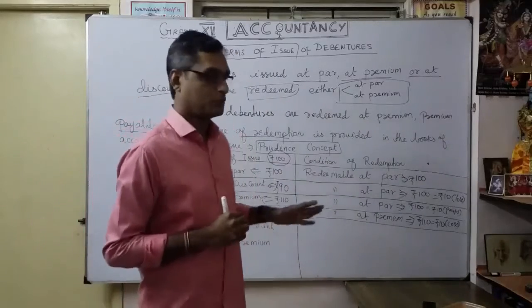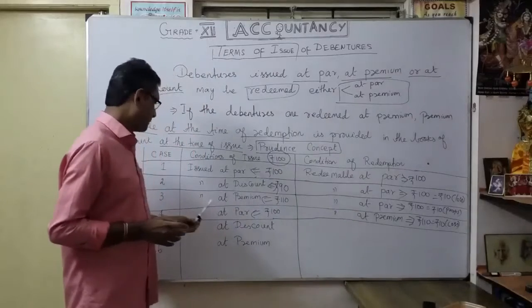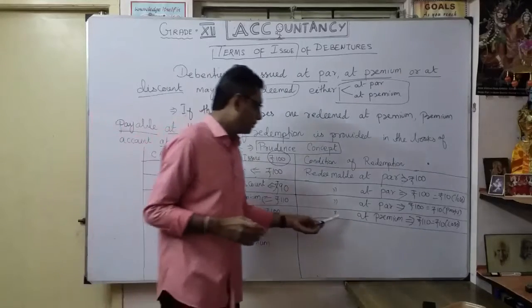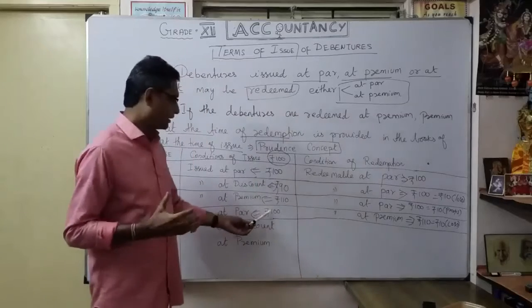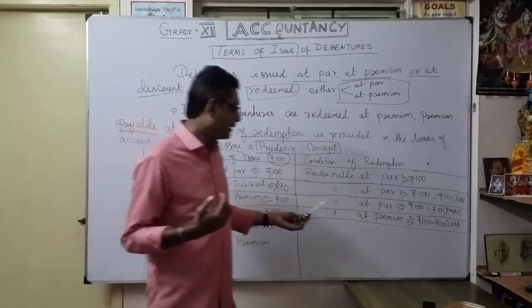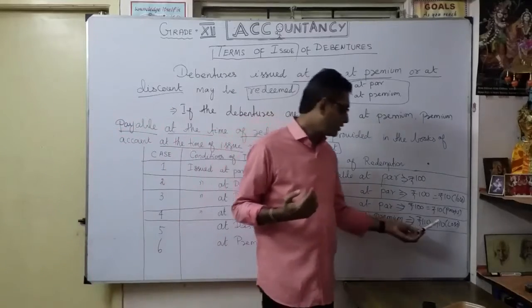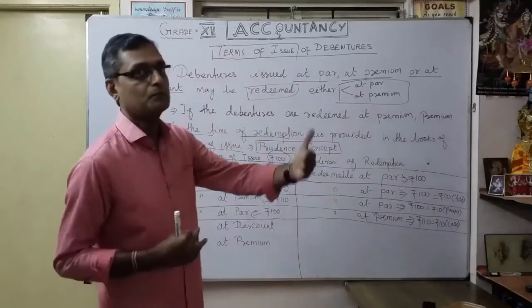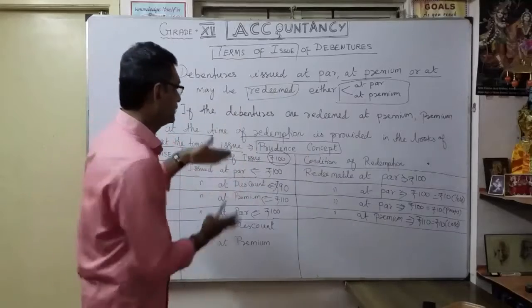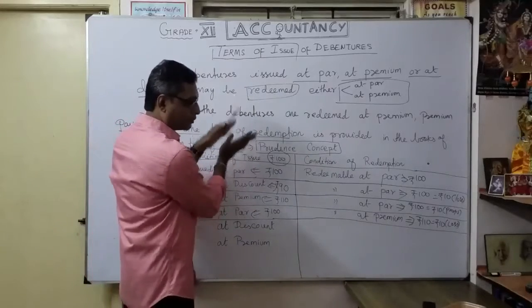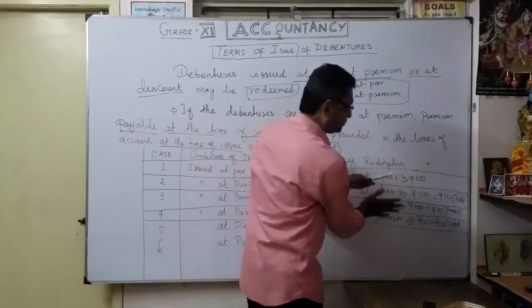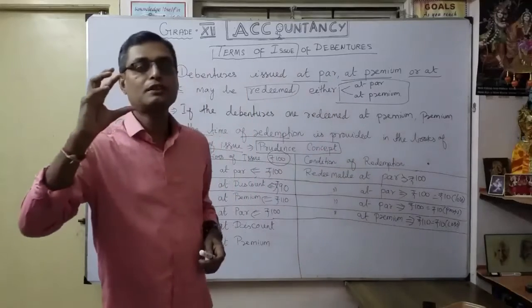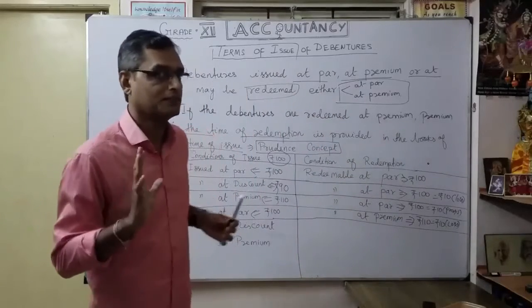Okay. You understood now? That's our fourth case. Issued at par but redeemable at premium. So here I collected 100 rupees, but I am going to repay 110 rupees. So naturally, how much is the company losing? 10 rupees, because of the redemption, not the issue. Understood the meaning here? So at the time of issue or the time of redemption, where is the company losing, loss or profit? Understood? That is a very, very important one.